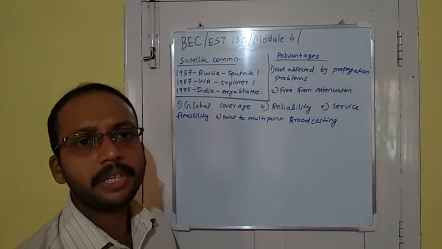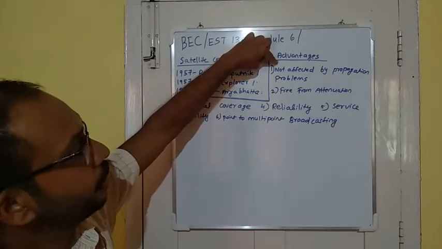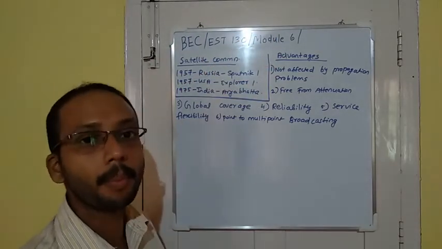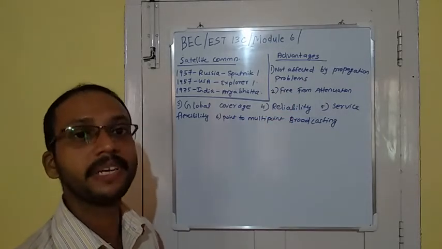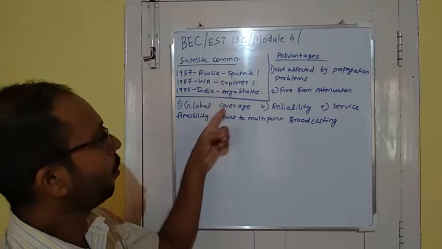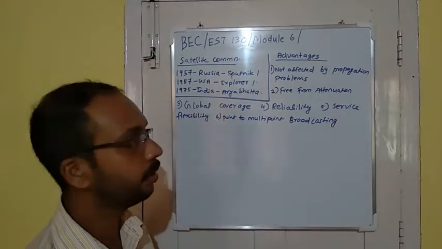These are the advantages of satellite communication. It is not affected by propagation problems and is free from attenuation, that means losses. Global coverage can be achieved. It is more reliable.